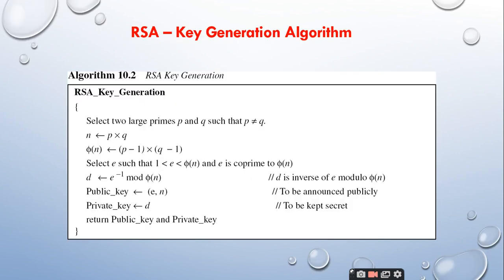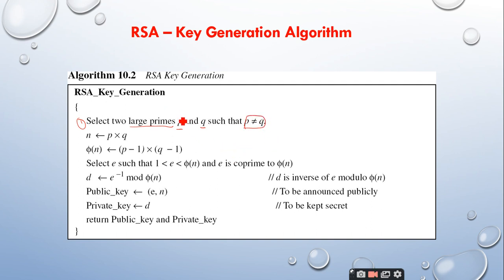So we are going to discuss a very important algorithm, that is the RSA key generation algorithm. It looks as if it is very tough, but it is a very simple algorithm. In the key generation algorithm, the first and foremost step is to select two large prime numbers, P and Q, such that P is not equal to Q.